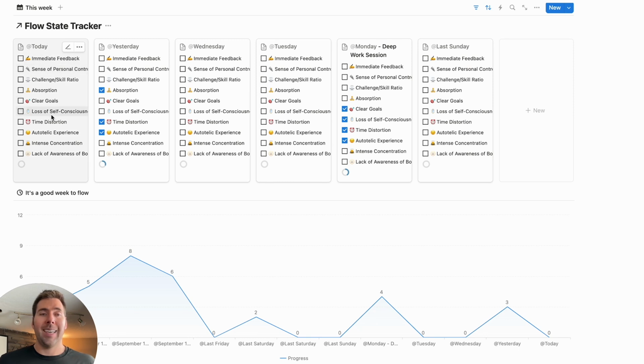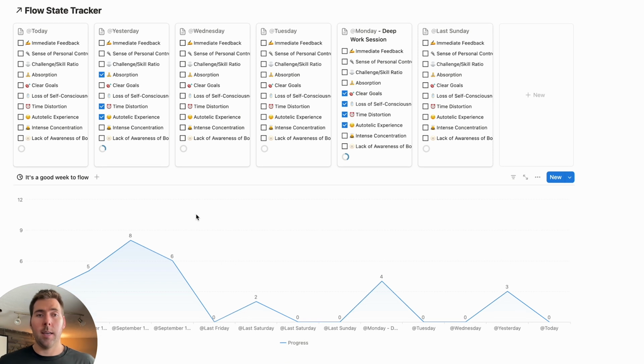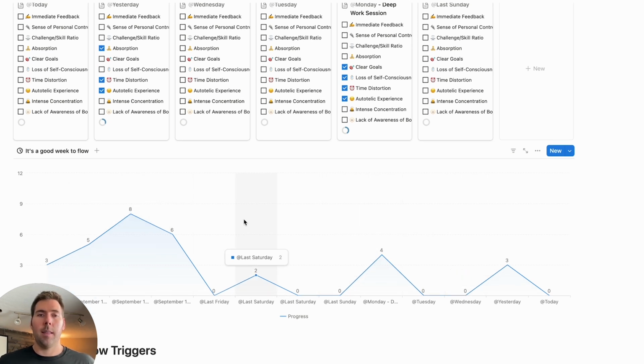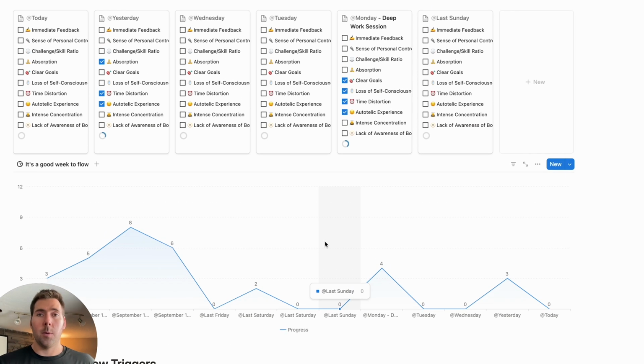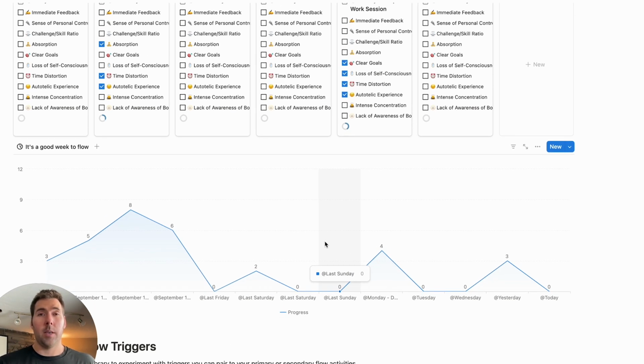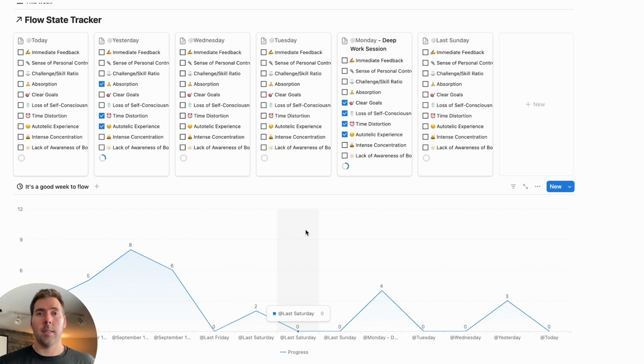Not only are you going to get a daily tracker that shows the 10 different conditions of flow states, which ones you're experiencing the most from your flow, as well as which ones you can work on improving and increasing the frequency of experience with through understanding. And you'll also find that there are a couple of different versions of the chart that's going to show you how much flow you're experiencing on a regular basis.